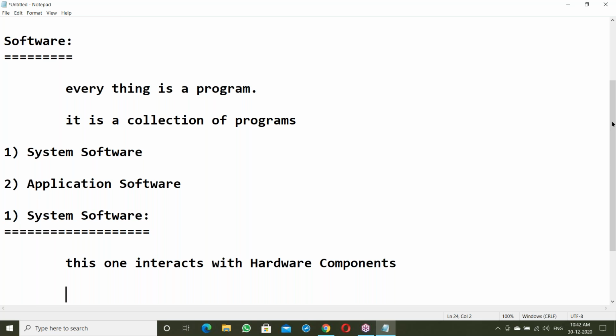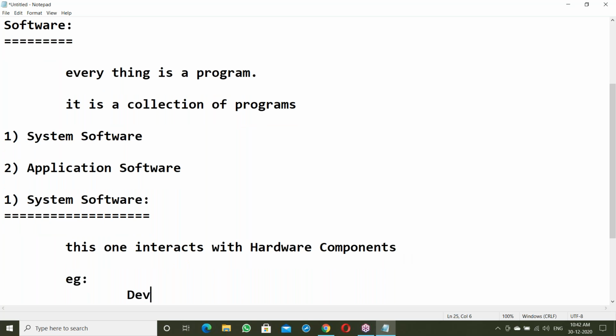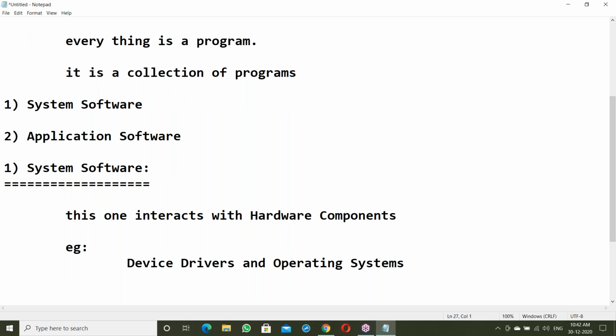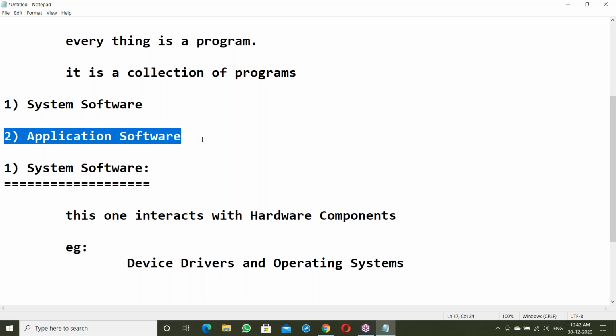System software interacts with hardware components. Device drivers and operating systems come under this category. Java is an application software. Java comes under application software.